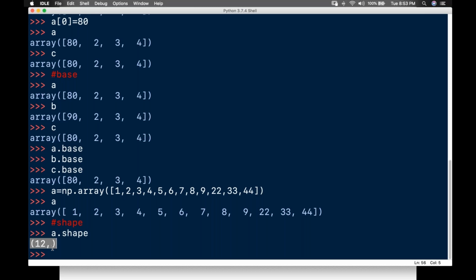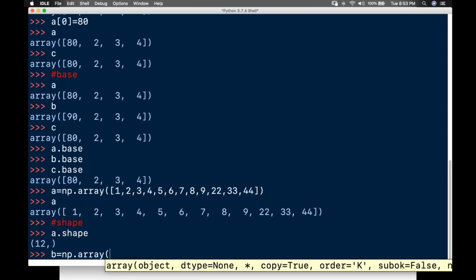For example, if I create an array like this, b is equal to np.array, 1, 2, 3, 4. So how do I assign the shape, guys?